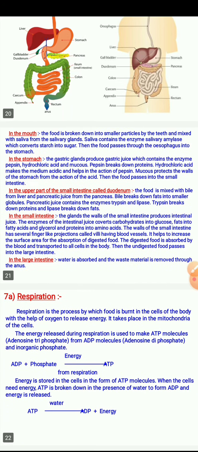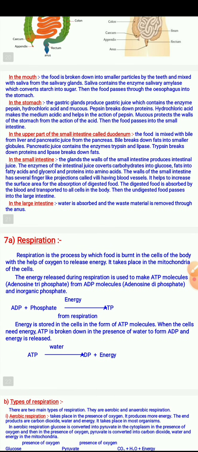Now, move to the next section of life process, that is respiration. Respiration is the process by which food is burnt in the cells of the body with the help of oxygen to release energy. It takes place in the mitochondria of the cell.